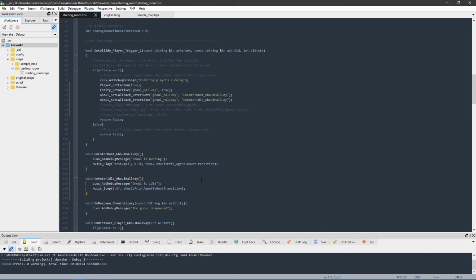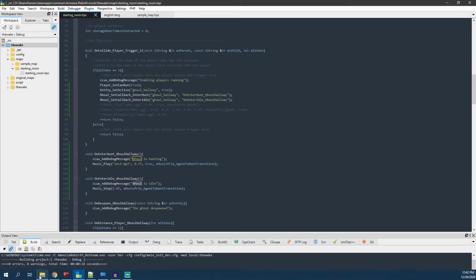So with that, we pretty much have everything we need to get this to work now. So just to run it down, we spawn in our Ghoul. We put 2 callbacks, one for when the Ghoul enters hunt and one for when the Ghoul enters idle. And when the Ghoul enters hunt, we print a message just to know that he's hunting. And then we play this track called test MP3, which we'll check out in a moment. And then when the Ghoul enters idle, which means that the Ghoul has lost a player, you can go ahead and stop the music here by calling that specific priority that you specified. And again, we also print a message here.